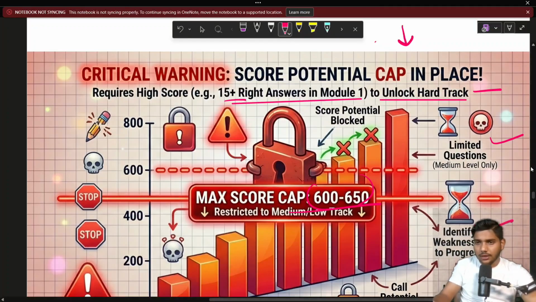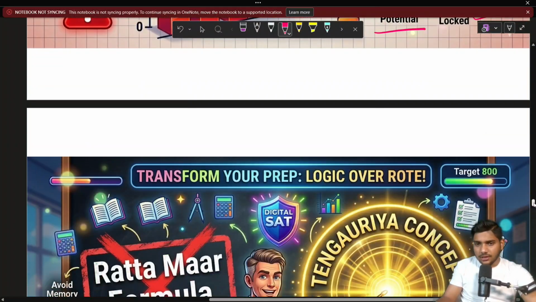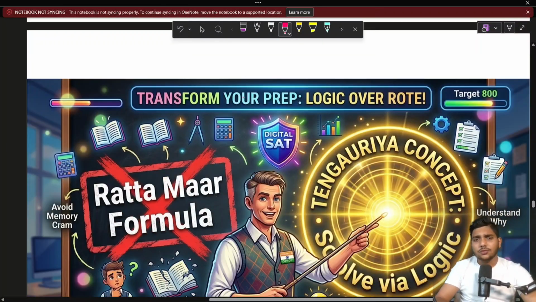Identify weakness to progress, and the level is locked. Call potential. This is a dangerous stage. So now transform your preparation logic overload. Yes, you don't have to memorize rattama formulas. You just need to follow the Tengauriya approach. This is the Tengauriya concept: solve via logic.